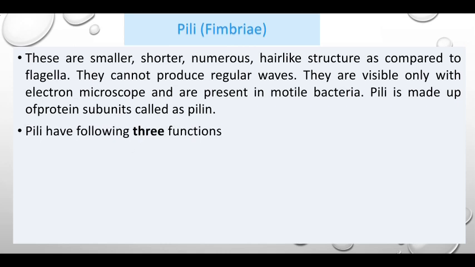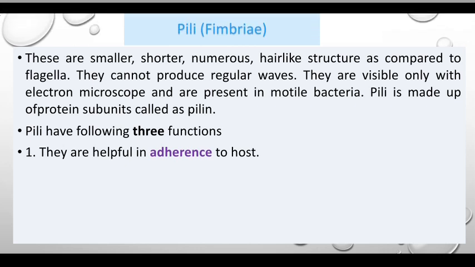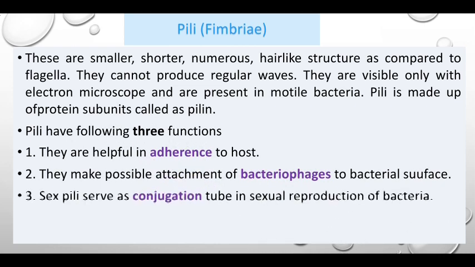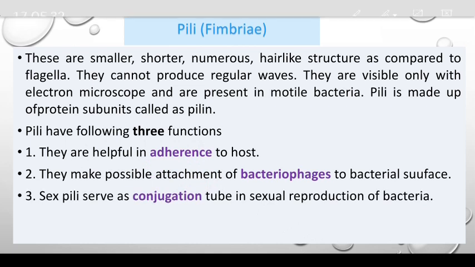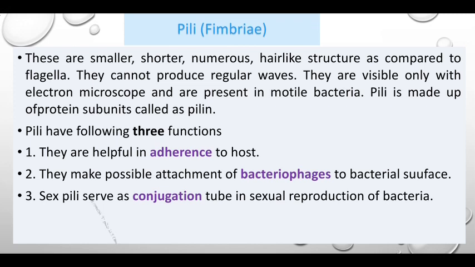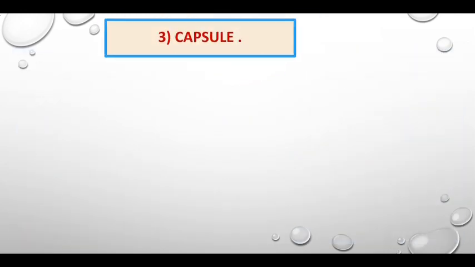Pili have the following three functions. They are helpful in adherence to the host. They make possible the attachment of bacteriophage to the bacterial surface. Sex pili serve as a conjugation tube in sexual reproduction of bacteria, for example the F pilus in Escherichia coli, used in the conjugation process. The third part is the capsule.